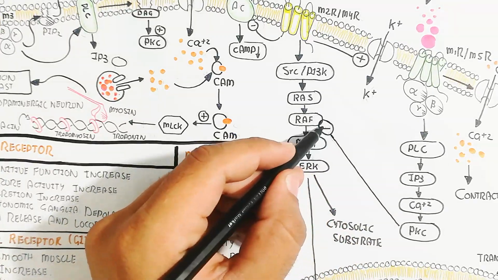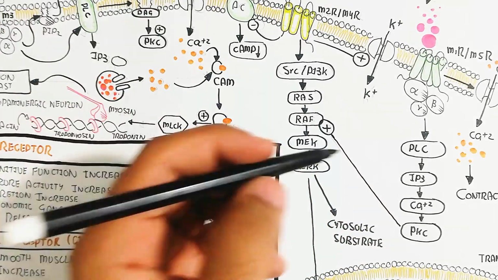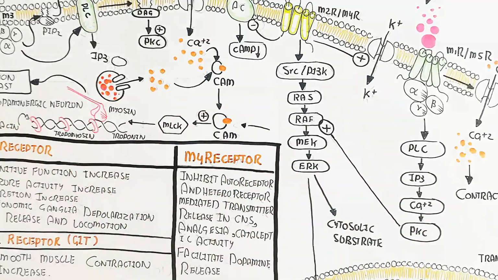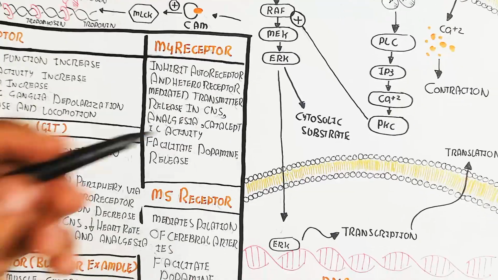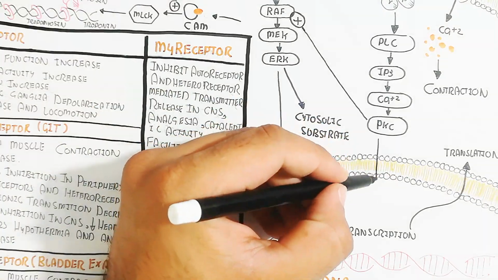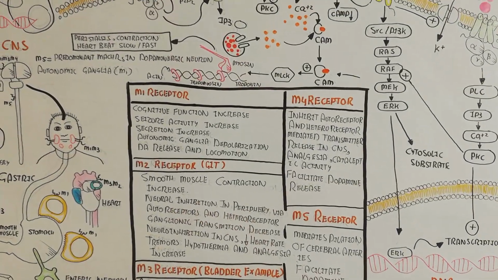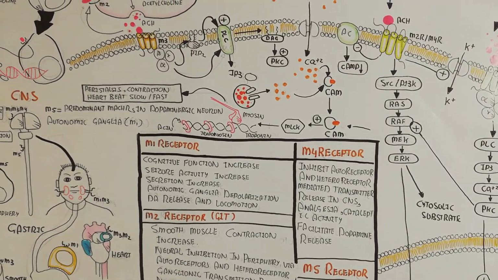The protein kinase C activates RAF to MEK and ERK, the same cycle of ERK activation. That is why transcription is enhanced by muscarinic receptors 1 and 5.